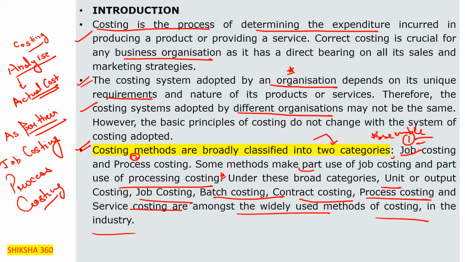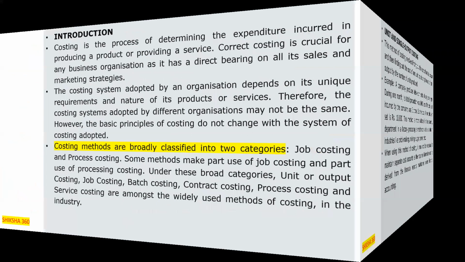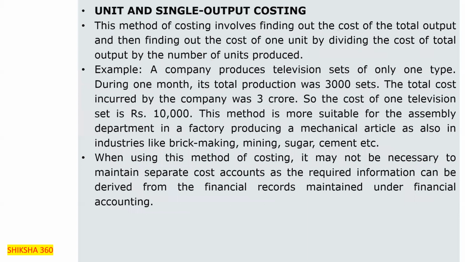Now move to the next one. Please remember, what are the two types of costing? The first one is job costing. The second one is process costing. Now move to the next point: unit and single output costing.